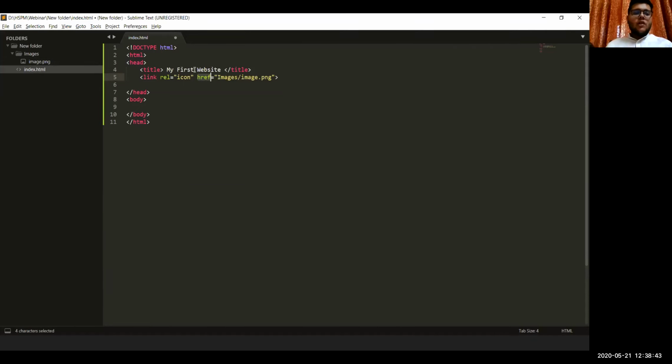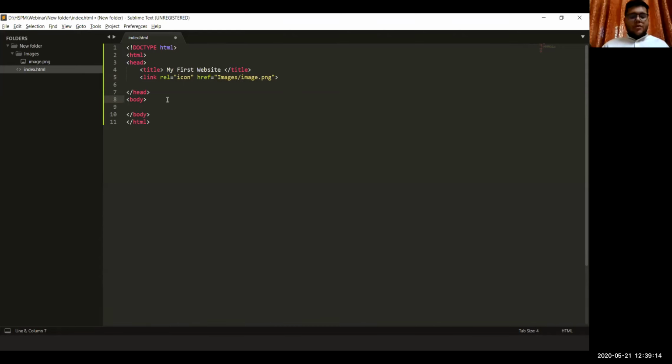So we can tell the browser to search for a folder named images. It will find it here. Then it will look for this image.png, which is here. Okay, so this is how the href works.